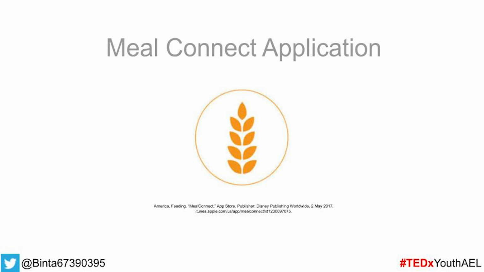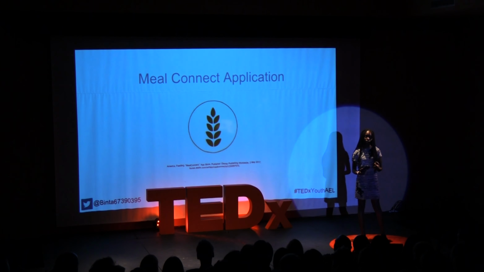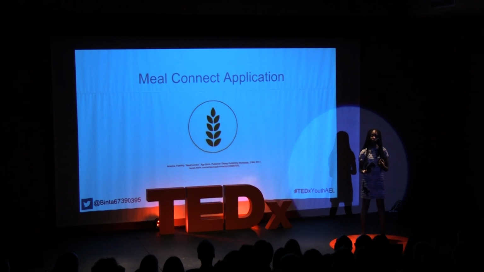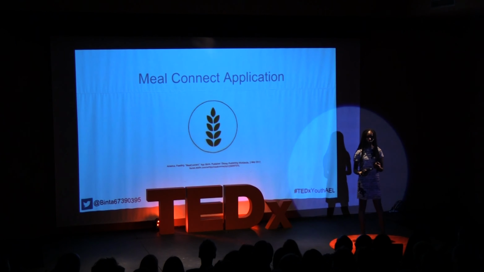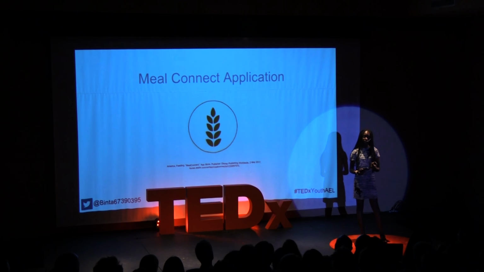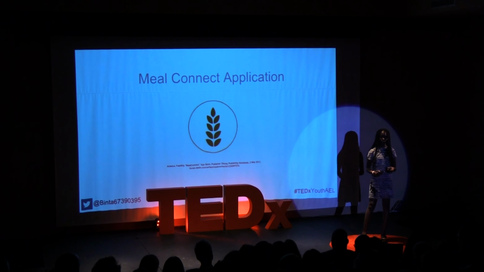Another way we can help is by an application called Meal Connect. This streamlines donations from US stores and factories, with 737,000 pickups per year. Americans toss out on average 72 billion pounds of safe edible food each year.